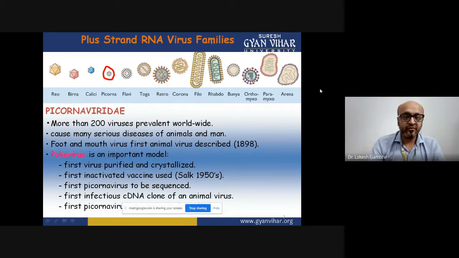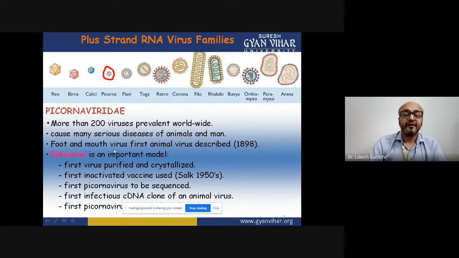If you talk about the multiple families present in viruses, be it Corona, or Filo, or Rhabdoviridae that we had discussed, or Togaviridae, or the retroviruses, this particular Picornaviridae, as you can see in the pictorial representation, is one of the smallest. But it contains more than 200 viruses that are currently prevalent worldwide. The majority of these viruses are very severe pathogens to animals and humans. Even among animals, foot and mouth disease was the first animal virus described, in 1898.